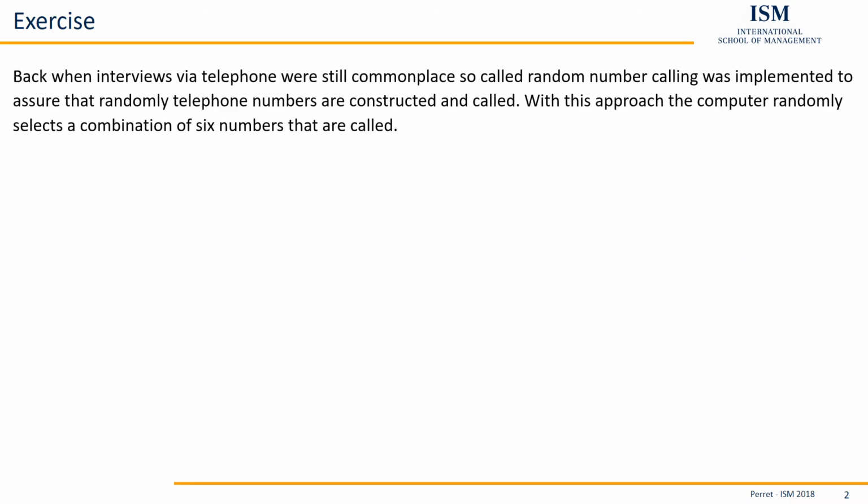Back when interviews via telephone were still commonplace, so-called random number calling was implemented to assure that random telephone numbers are constructed and called. With this approach, the computer randomly selects a combination of 6 numbers that are called. So here we know we basically have 6 different numbers. Each number could be something between 0 and 9.